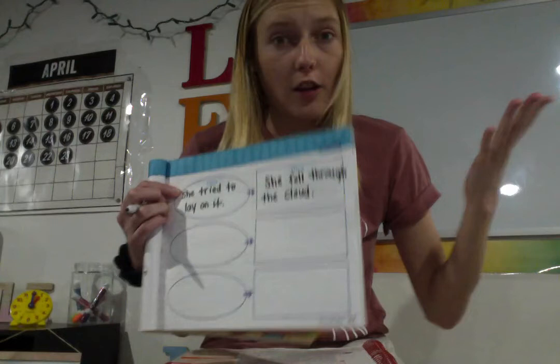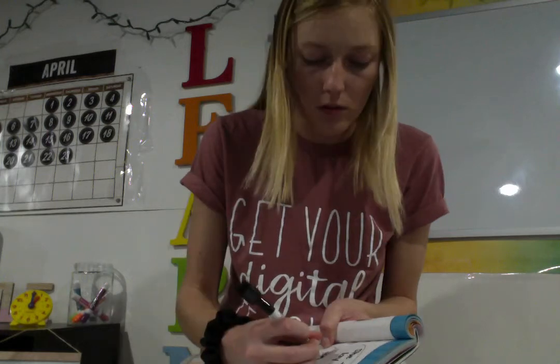Remember, at the very beginning of the story, that cloud looked like a sailboat to her, and she wanted to go see it. So she flew up to see that sailboat and realized that it looked kind of like a fluffy bed. She didn't know what clouds were yet. She didn't know what clouds were till she went home and talked with her parents. But as she got close, she saw that it looked like a fluffy cloud, and that's why she tried to lay down on it.